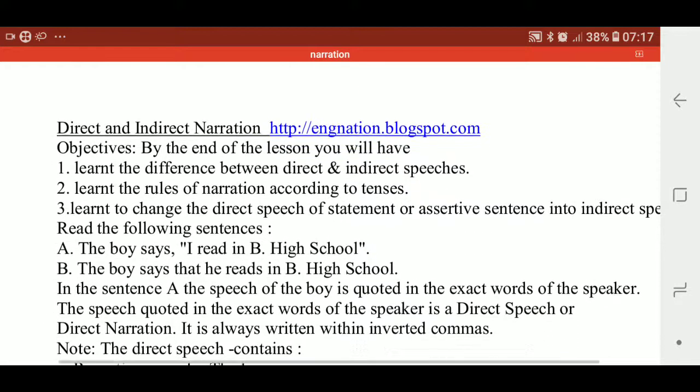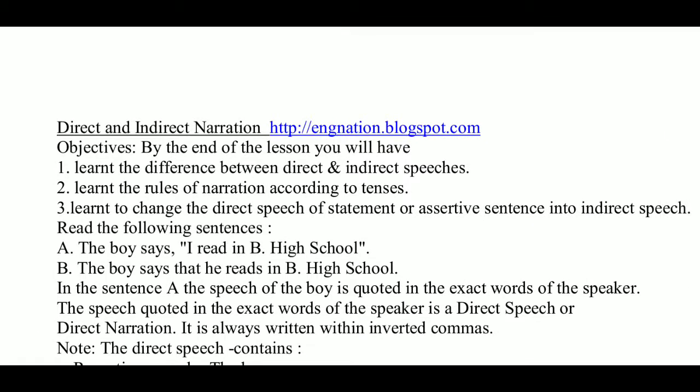Here, read the following sentences. The boy says, "I read in B high school." Who says? The boy. So this is the reporting speech, or reporting verb.